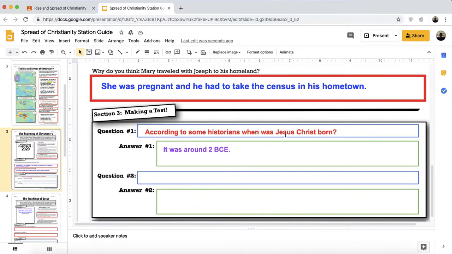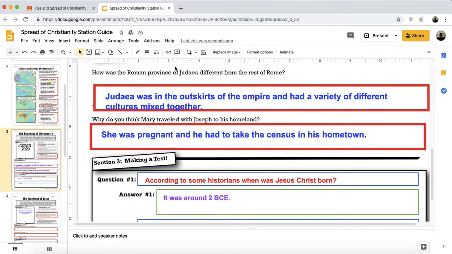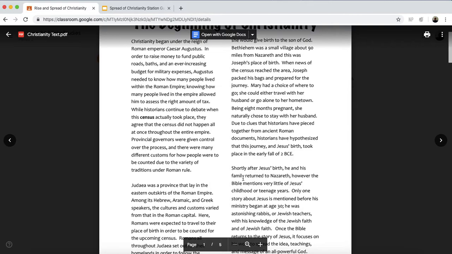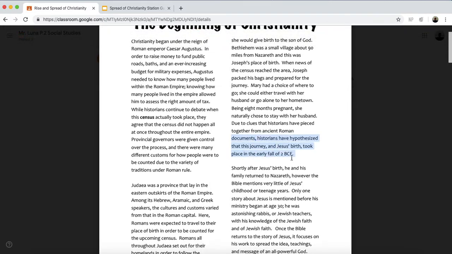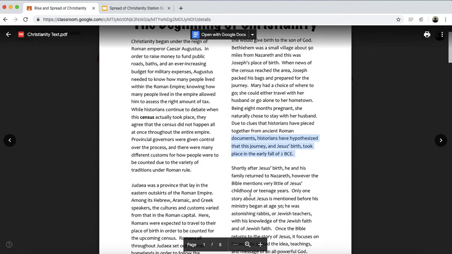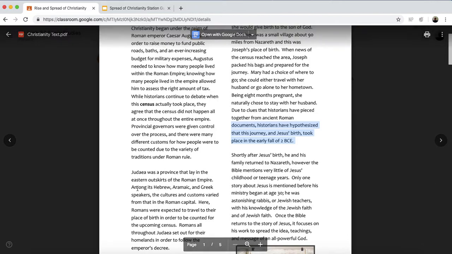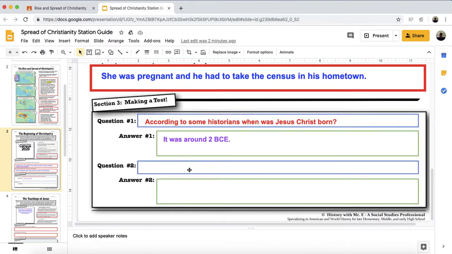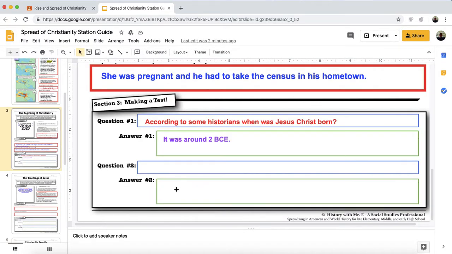According to some historians, when was Jesus Christ born? That wasn't a question that was asked here, so I asked it here. I have to be able as a teacher to find the answer to your question in this text. You could find my answer to my question right here. Okay? So you come up with the question that's about the text. You could talk about specifically what languages are spoken in Judea. Why was the census created? You could just specifically ask that, but you have to provide the answer as well.